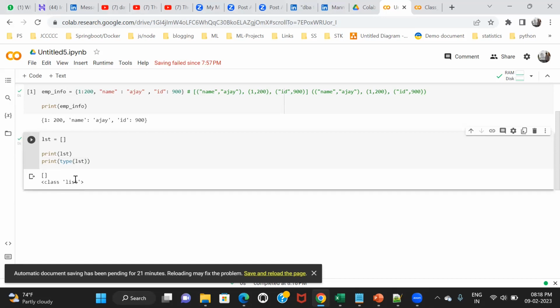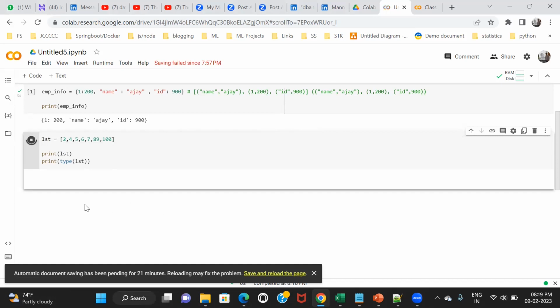It's a list, class is list. But here I have no content. This is a bucket, an empty bucket without any content. If you want to add any content, then just click adding. For example, I want to add 2, then the next element, 4, 5, 6. This is up to you, how many elements you want to keep here. There are no such restrictions. You can keep adding. So here in this list I have 2, 4, 5, 6, 7, 89.